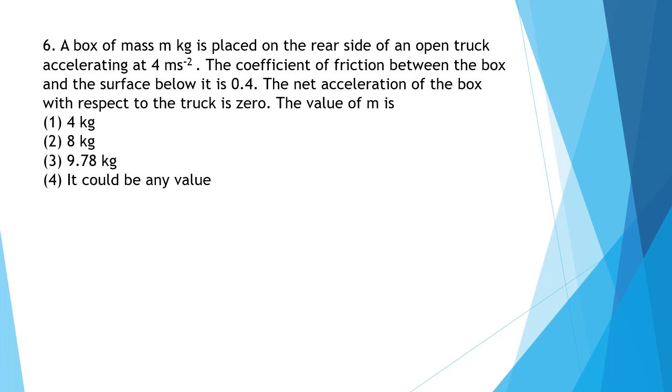So first, the pseudo force acting on the box will be m into 4 newton, because acceleration is 4 meter per second square. Now the frictional force between the box and the surface will be 0.4, that is mu, into mg, and g is 10. So you can see that as the net acceleration is 0, 4m is equal to 4m. For any value of m, you will get the same result. Therefore, the correct answer will be option 4. It could be any value.